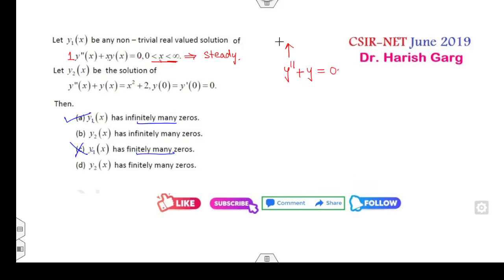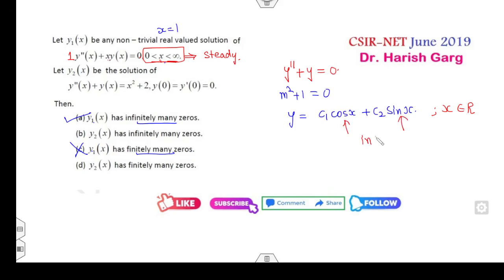Otherwise आप सेकेंड वे कैसे कर सकते हो? आपने x की वैल्यू को 1 लिया, एनी नंबर विच आर सेटिस्फाइंग दिस कंडीशन, इसका सोल्यूशन क्या होगा? Fine. So that means y is equal to c1 cos x plus c2 sin x. Now on this domain, x approaches infinity. That means x belongs to R. Sin x and cos x has infinitely many zeros. So yes, you have A is the right answer, C is the wrong answer.